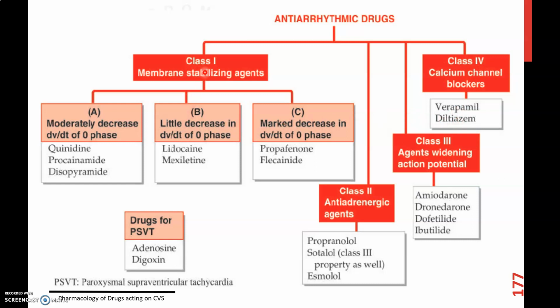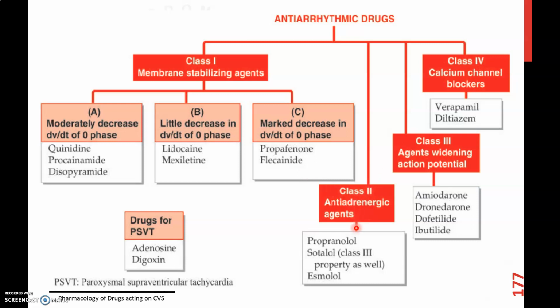Class 1 is again classified into agents moderately decreasing depolarization in phase 0, which include quinidine, procainamide and disopyramide; agents which slightly decrease the action potential in phase 0, lidocaine and mexiletine; and agents markedly decreasing depolarization in phase 0, that is propafenone and flecainide.